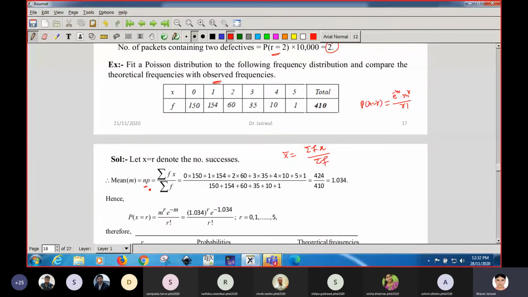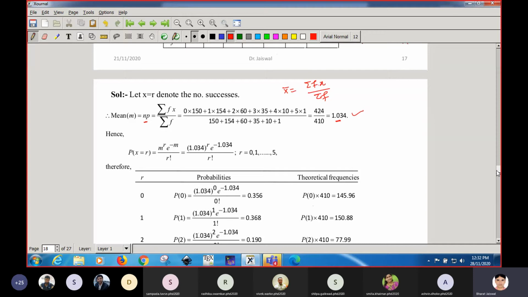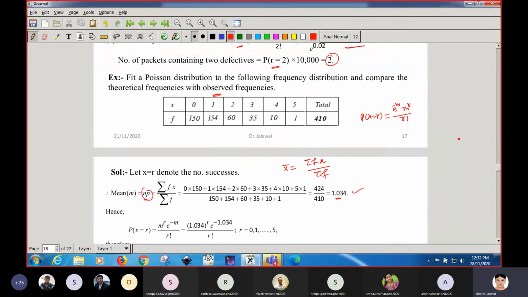So we have equated the mean of the Poisson distribution with the actual mean that we have obtained here. So np equals so much. The mean is 1.034. Whether you write np or not, in Poisson distribution there is no role for p. It is m, and m is the mean, so we can calculate this one directly.